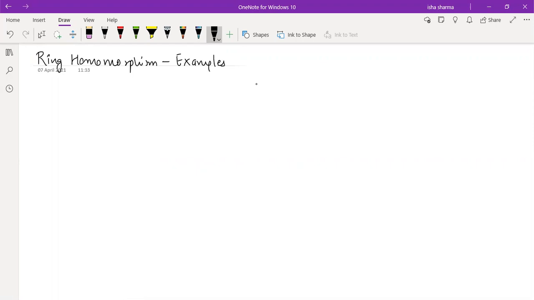We have already defined homomorphism and isomorphism. So now we'll do a few examples of the same. The question which we are going to answer is: is 2Z isomorphic to 3Z?